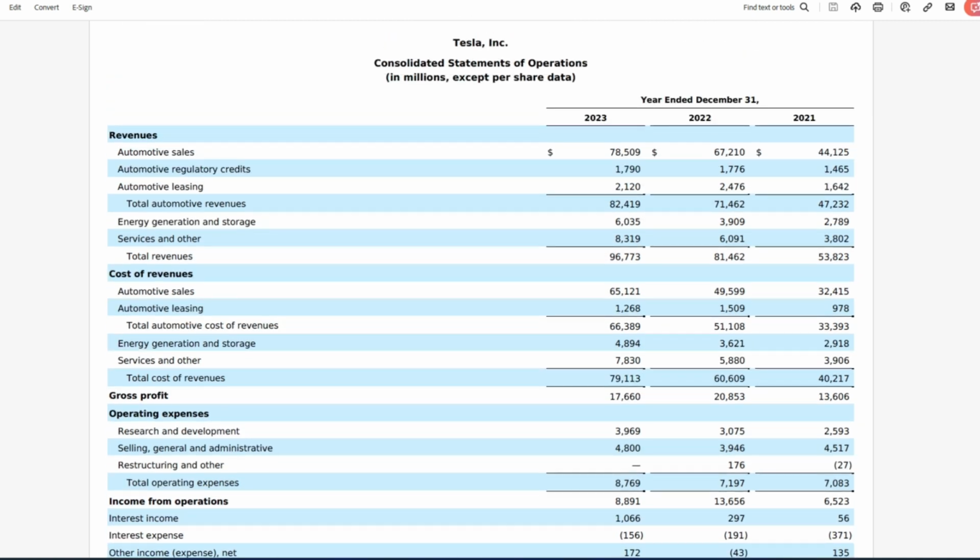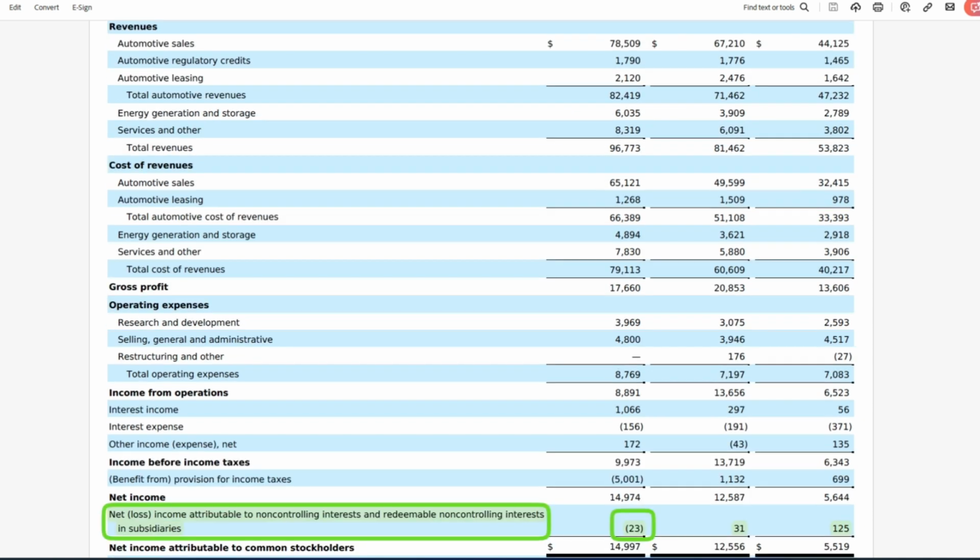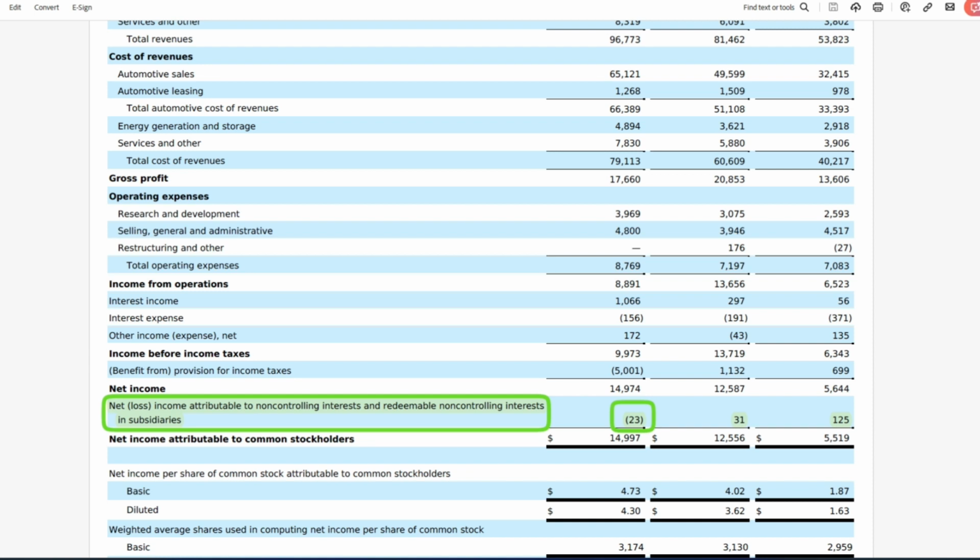Again, on the income statement, you're combining all your revenues, all your expenses, you're eliminating any intercompany activity. If there's any intercompany selling between those subsidiaries, you're going to eliminate those. And then here's another instance of non-controlling interest. This is backing out the portion of income that is not attributable to Tesla Incorporated, the parent's ownership or control of certain subsidiaries, and you're backing out that income that someone else owns.